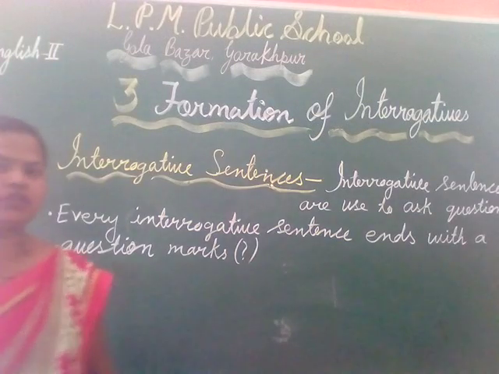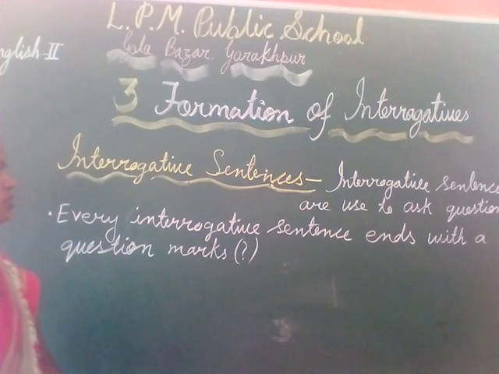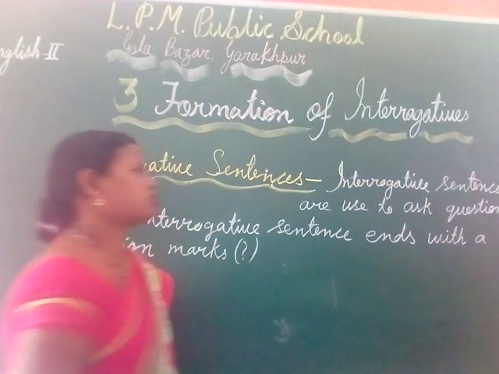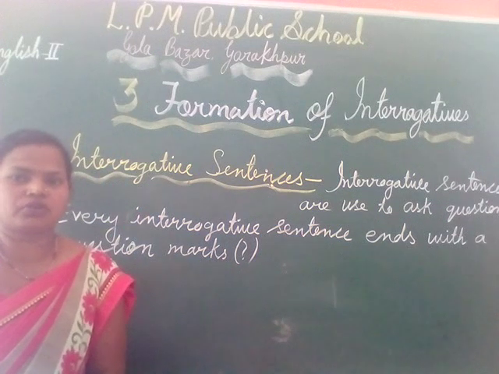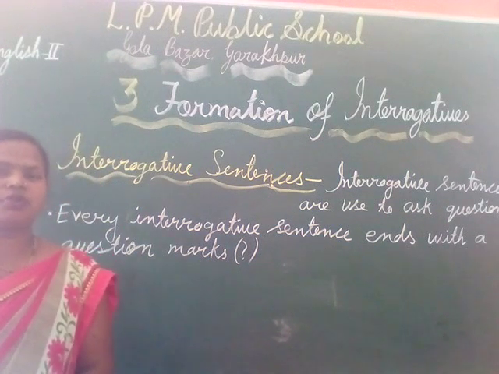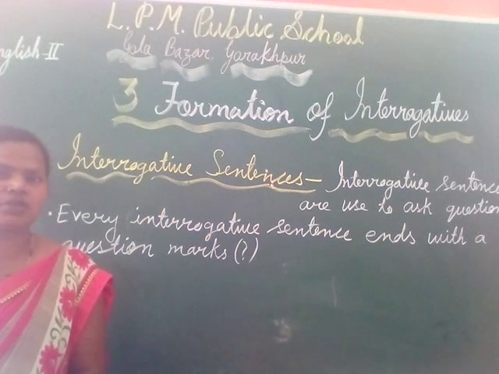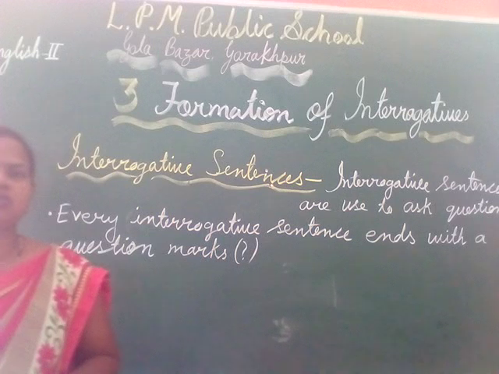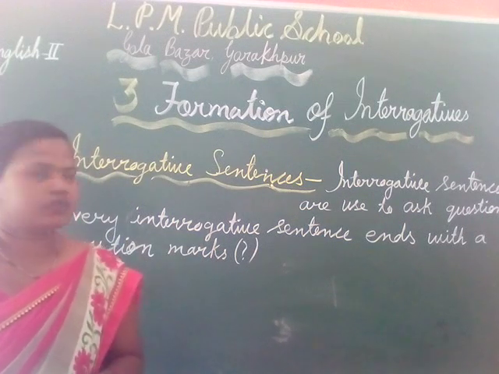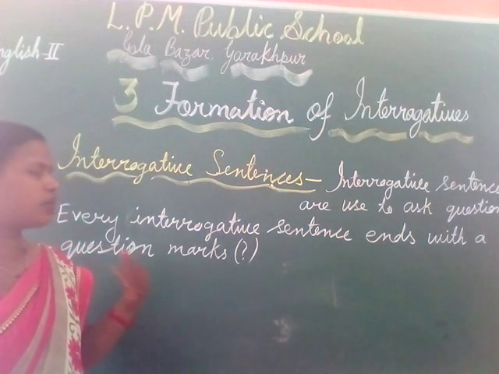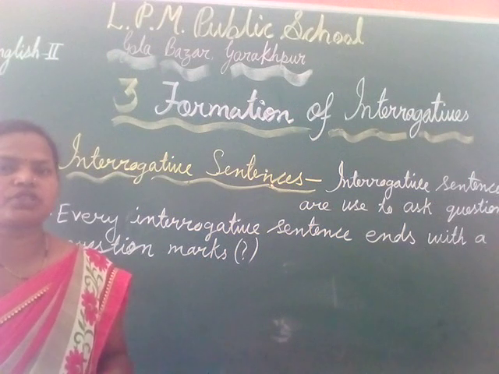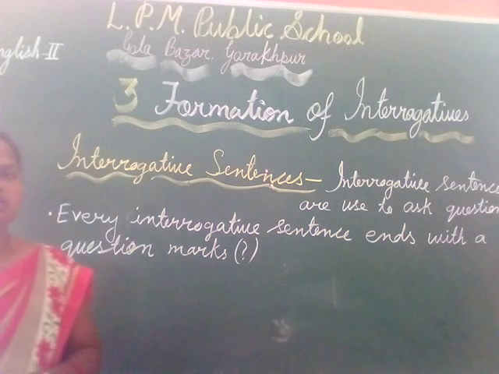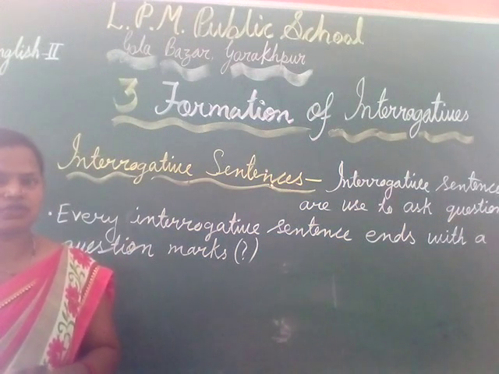Here I have written the definition of interrogative sentence. Interrogative sentences are used to ask questions. This is very common to all of you. In your previous classes, you have also studied about the interrogative sentence, those sentences which we use to ask questions or to get information.